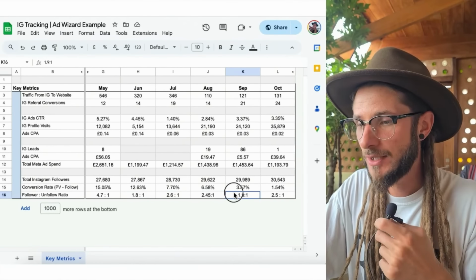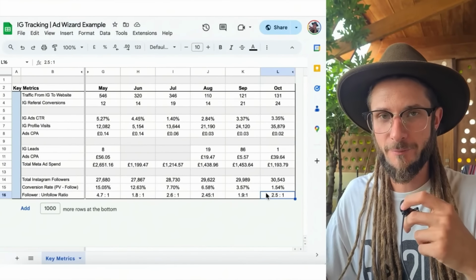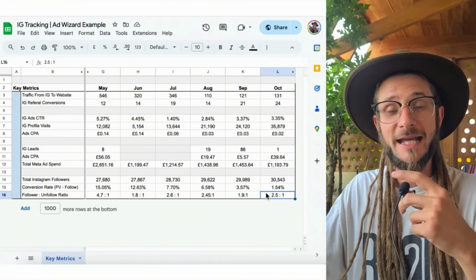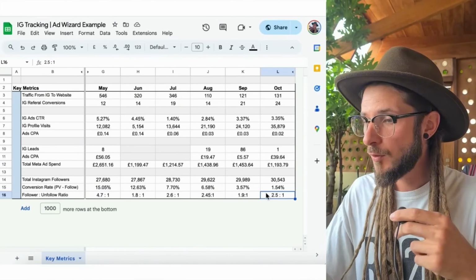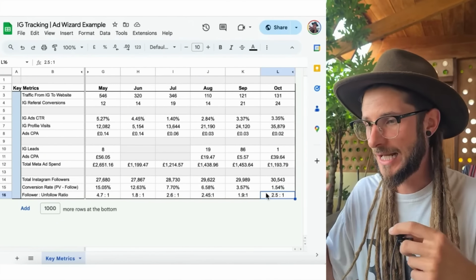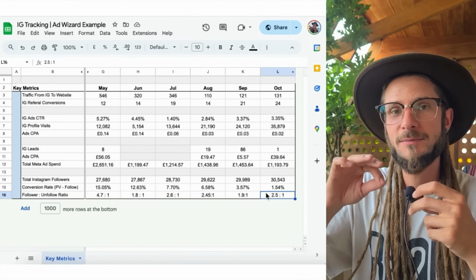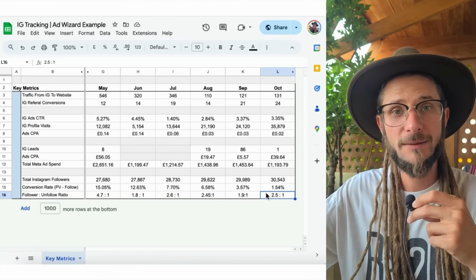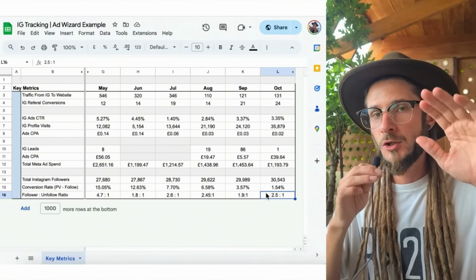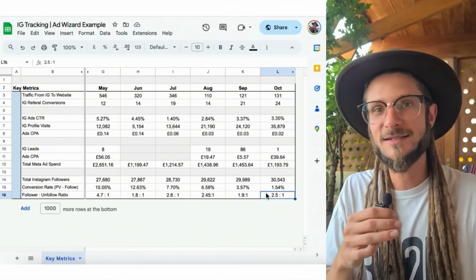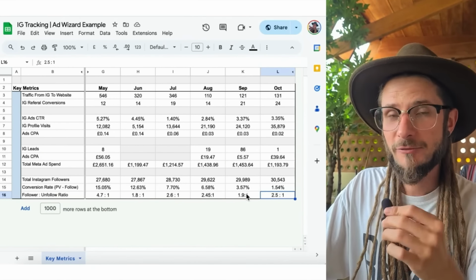So if you keep an eye on this, you can see the retention rate of the Instagram profile. Are you creating engaging content that is resonating with that traffic that you're driving to your Instagram profile? Or are people unfollowing you quite quickly? Okay, this is another key piece of information that you guys need to be looking at when it comes to your Instagram growth. Okay, people are following, but how many people are unfollowing? Not everybody looks at this, but it's very, very important to have this data and to understand these additional touch points. So that's something else within the Instagram growth that I would highly recommend doing.